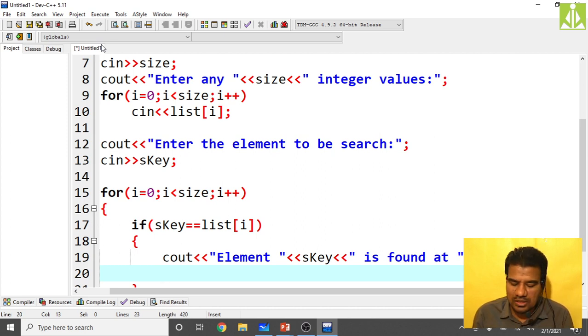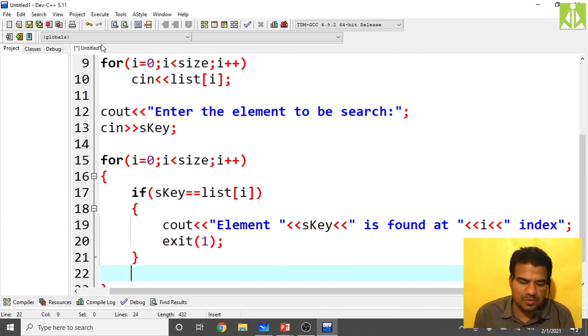Now here only you can break or you can exit. There only we are stopping the search process.